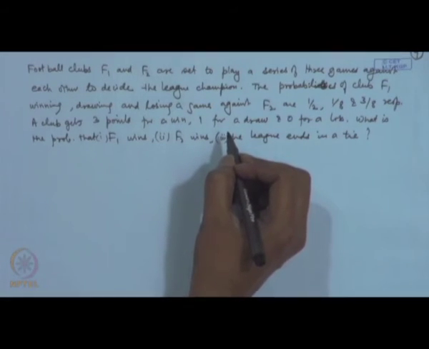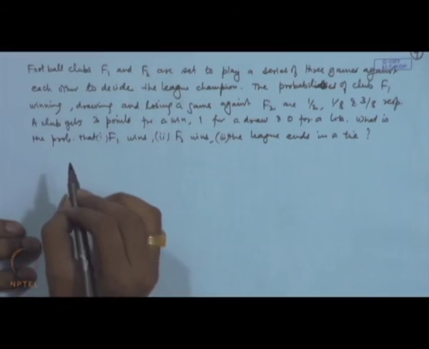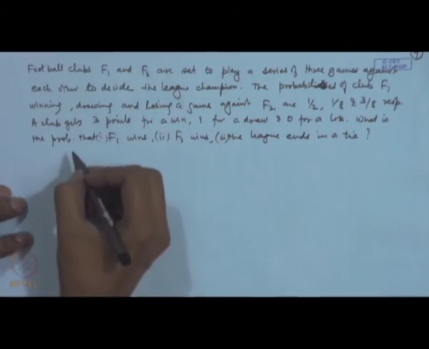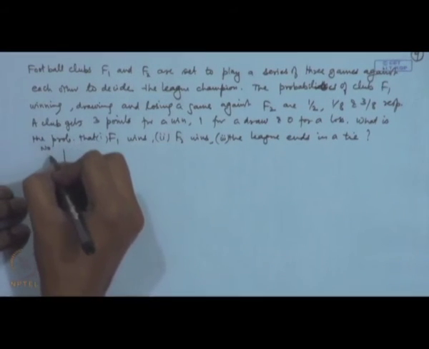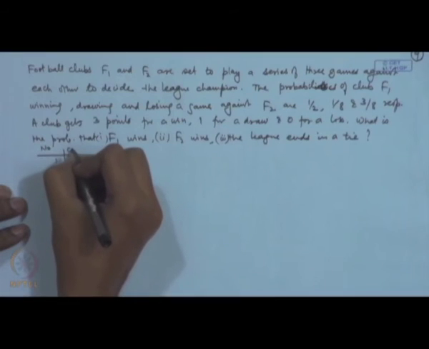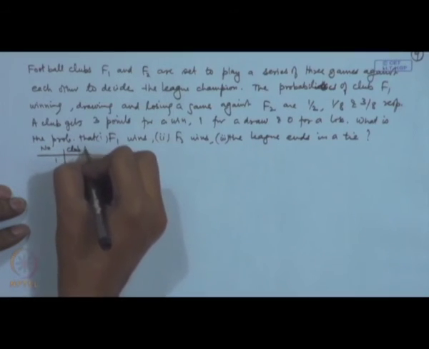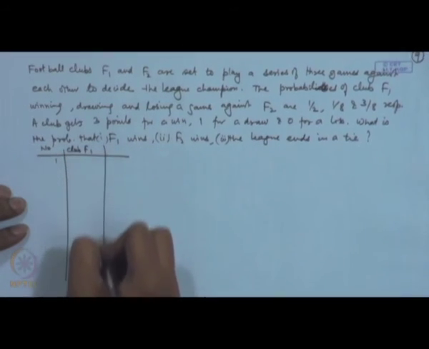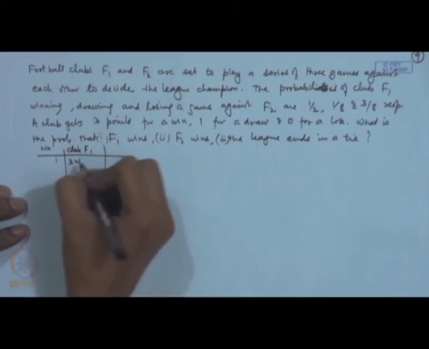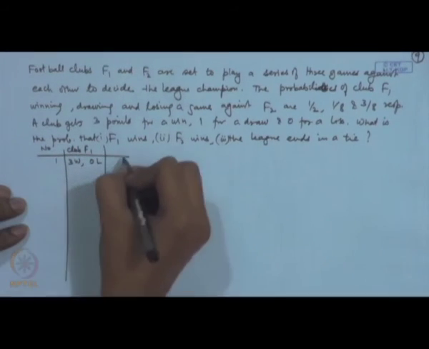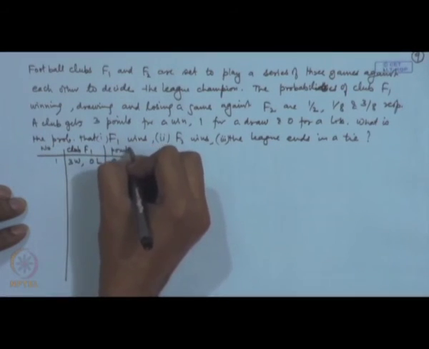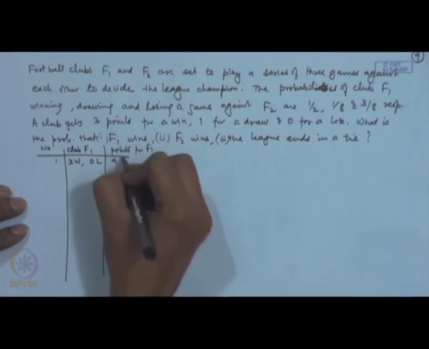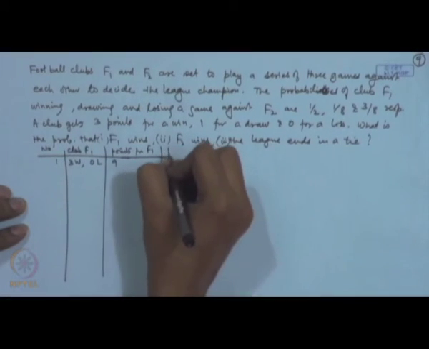So, here we need to count all the cases. So, for example, let me make a tabular representation here that will be easy to understand. What are the possibilities? Let us count from the side of F1 say. F1 may win 3 games and it may not lose any. In that case, it will have points for F1, that will be 9, and what will be the points of F2?